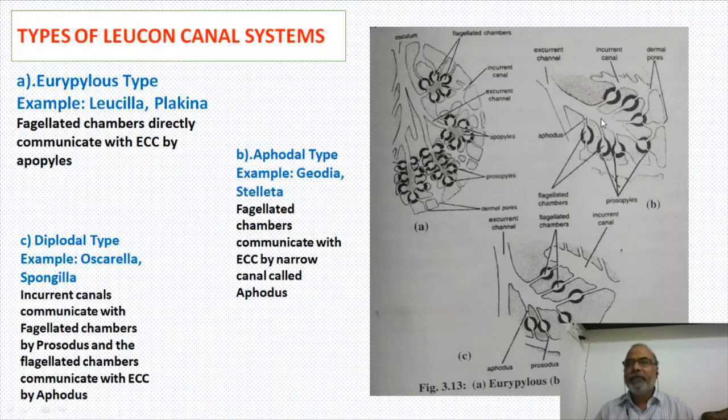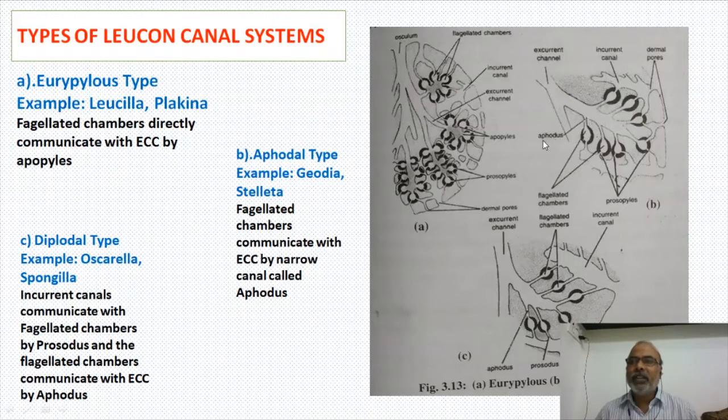Now let us see the aphodal system. In aphodal system, the structure will be like that. A piece of sponge wall is taken here to describe the aphodal system. Let us see, this is the incurrent canal. Okay, this is dermal pore, ostium entering into the incurrent canal. But here the incurrent canal is not directly open into the flagellated chamber. Incurrent canal is opening into the flagellated chamber through a small duct here. Okay, so here the flagellated chamber is opening into the excurrent canal through a small duct.